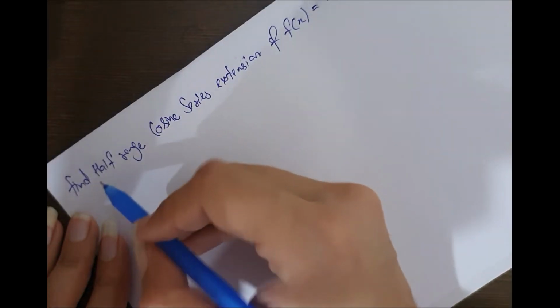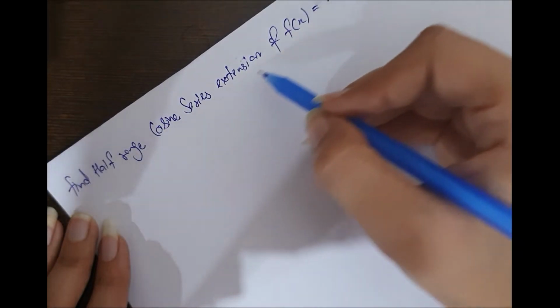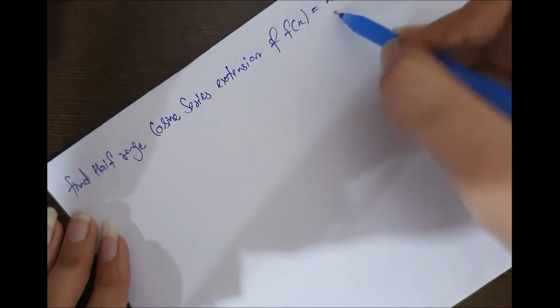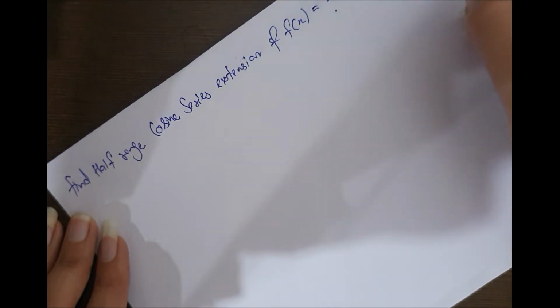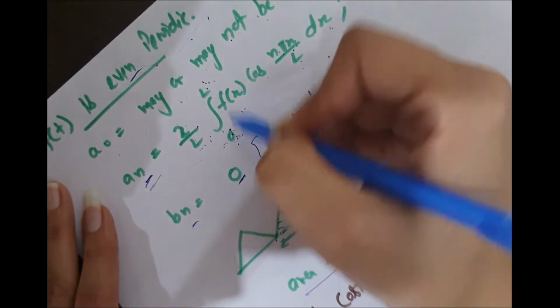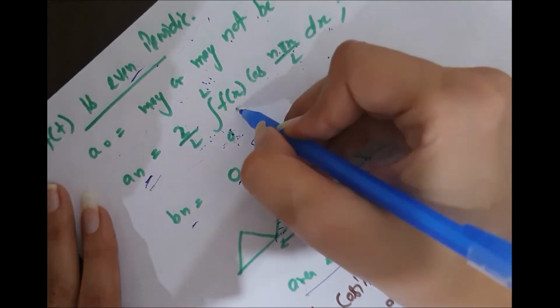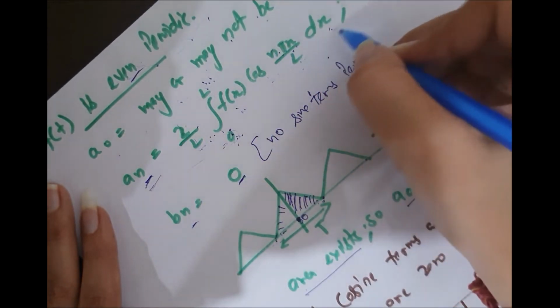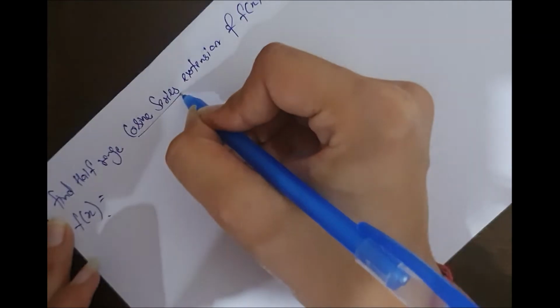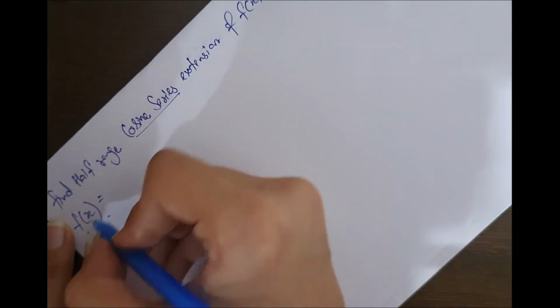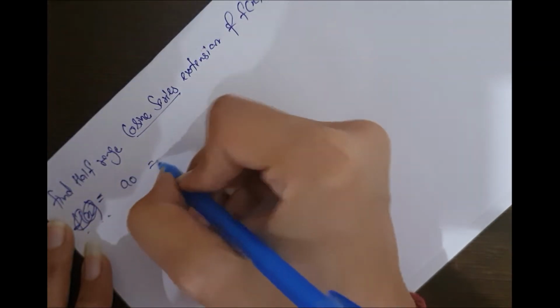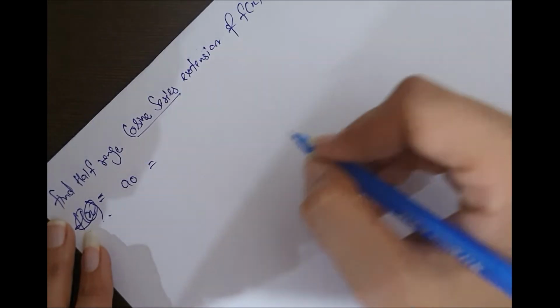Here is the first numerical: find the half range cosine series of the function f(x) equal to x from limit 0 to 2. So we are asked about the half range cosine series. Then we use this formula, from limit 0 to L, 2 by L f(x) cos(n pi x by L) dx. Here cosine terms are there, so we have to find a naught and an, and bn will be absent here.